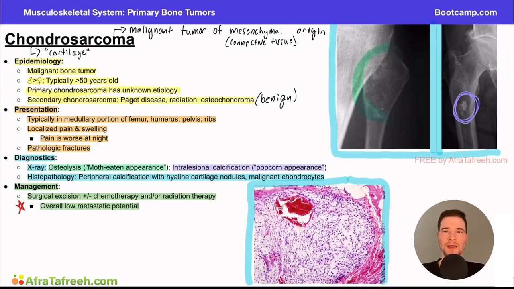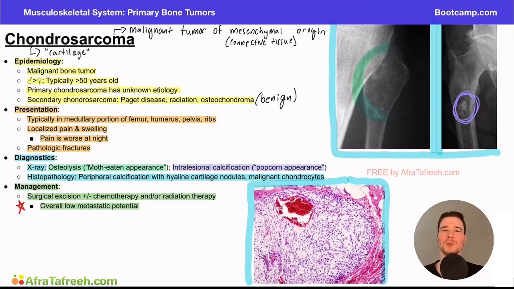So a potential vignette they could give you for this type of pathology includes something along the lines of a 68-year-old patient presents to the clinic with 2 months of right leg pain that is worse at night. The pain is most notable in the distal thigh, and there's a mild effusion on physical exam. Vital signs are within normal limits for this patient. An x-ray is taken of the leg and knee, which shows multiple cystic lesions in the distal femur. Question could then ask which of the following is the most useful to treat this patient's condition.